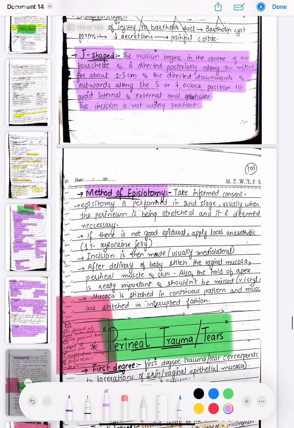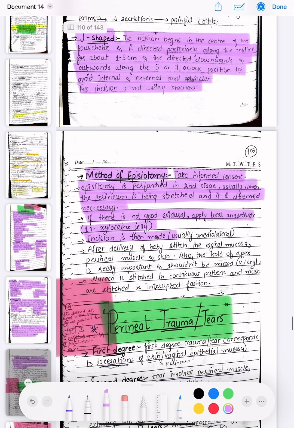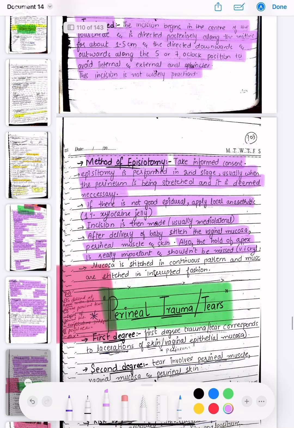The method of episiotomy. First of all, take the informed consent. Then episiotomy is performed in the second stage, usually when the perineum is being stretched and it is deemed necessary. If there is no good epidural, apply local anesthesia, that is 1% xylocaine jelly, and the incision is then made, usually mediolateral. After the delivery of the baby, stitch the vaginal mucosa, perineal muscle, and skin. Also, holding the apex is really important and should not be missed. Vicryl thread is used and the mucosa is stitched in a continuous pattern and the muscles are stitched in an interrupted fashion.